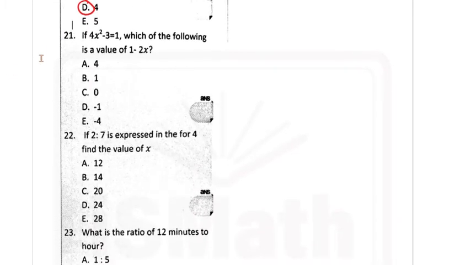Question 21 says, if 4x squared minus 3 is equal to 1, which of the following is a value of 1 minus 2x? So the plan for this question, to be able to solve this question, we need to understand the fact that we were already told that 4x squared minus 3 is equal to 1, which gives us the opportunity to be able to find the value of x.